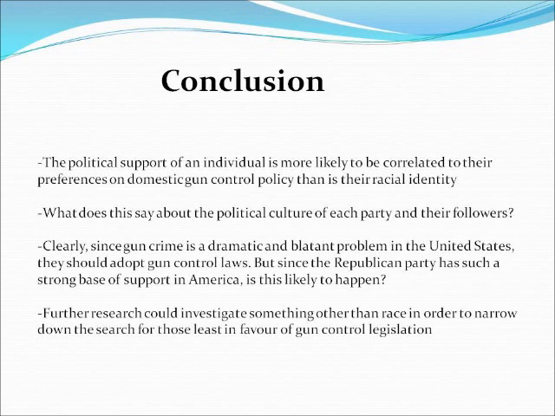Further research could involve variables other than race to broaden our understanding of support for gun control legislation. Maybe social class is a better indicator for the problems raised in Robert Singh's paper.